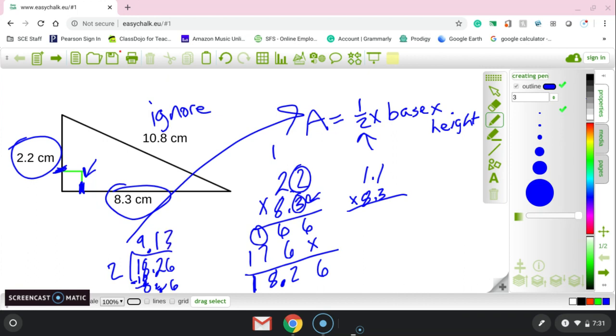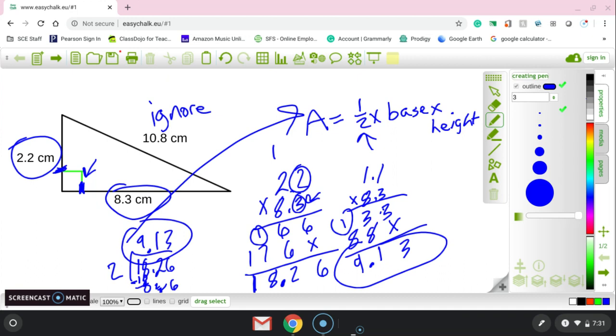Over here, same thing. 3 times 1 is 3. Put in your placeholder. 8, 8. 3 plus nothing. 8 plus 3 is 11. 9 plus 1. 2 decimal spots. Both of them, you're going to get the same answer, 9.13, and this is going to be centimeters squared.